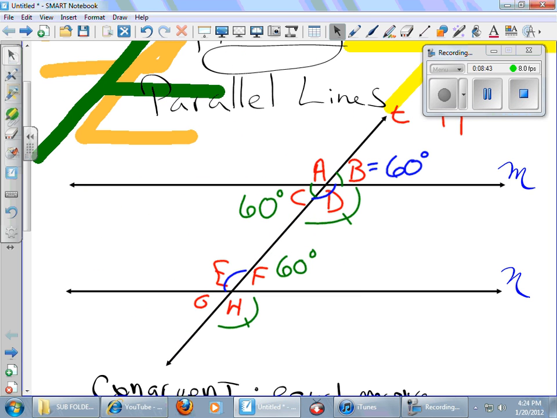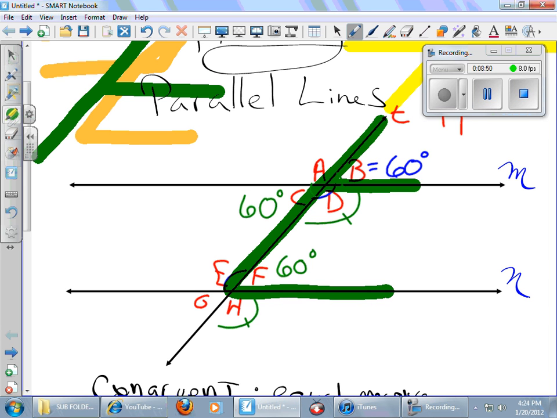There are lots of F's in this picture. Another possible F would be kind of an upside down one. This would be the one we already know. And in that case, B and F would be the same measure. And we have 60 written in there, proving that we're correct. Oh no, Mr. Lawrence, what did you do? That's not part of the F. Don't do that.